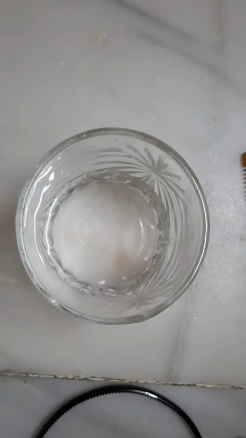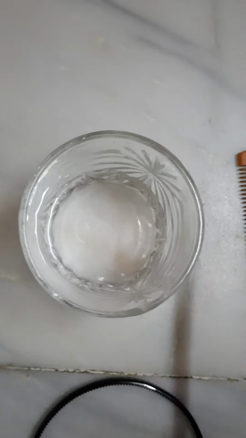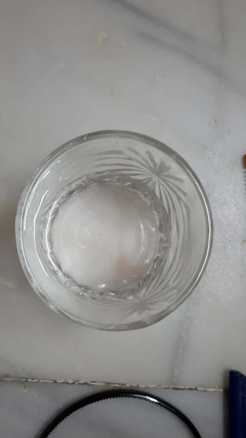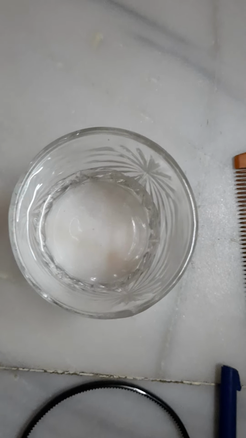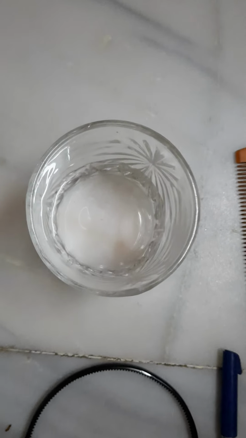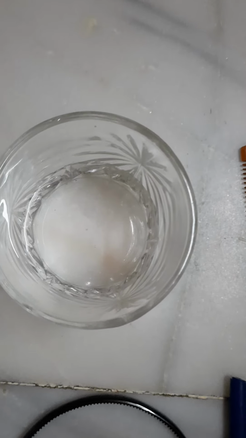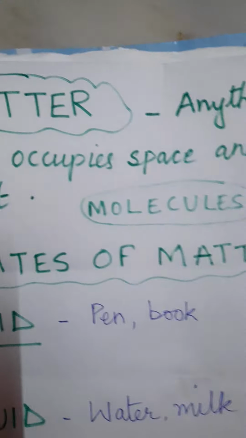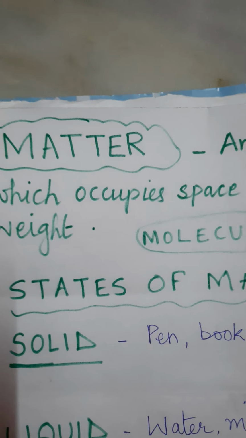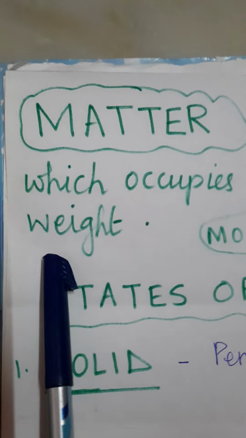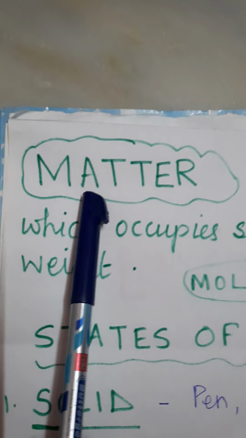And when you weigh all these things in the weighing balance, they have some weight also. As you have some weight, you might be weighing around 30 kgs, 25 kgs. That is the weight of your body. So we can say anything which occupies space and has weight is called matter.